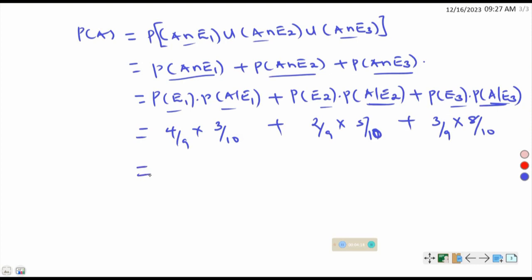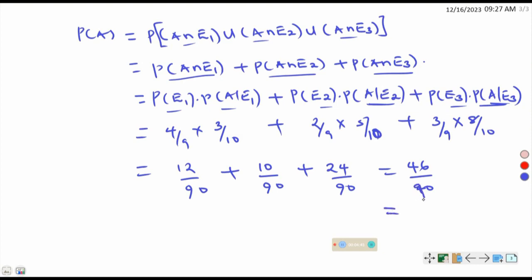So this one here will become 12 out of 90, plus this one will be 10 out of 90, plus this one here will give us 24 out of 90, which you can add and get 46 out of 90, which we can easily reduce to 23 out of 45.